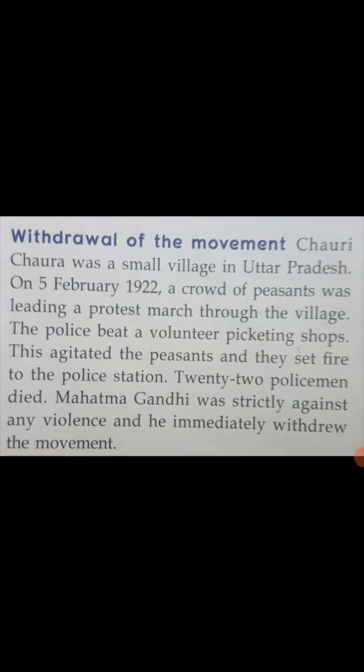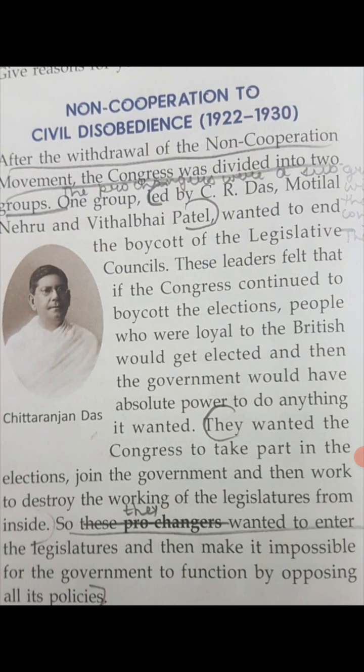Constructive programs and withdrawal of the movement. Many people tried to make this non-cooperation movement popular, but later on, due to some reasons, this movement was withdrawn. The non-cooperation movement was at its peak when Mahatma Gandhi withdrew it. But because it was turning a bit violent, the non-cooperation movement turned to the civil disobedience movement which started in the year 1922 and ended in the year 1930 as it is given on page number 112 of your books.